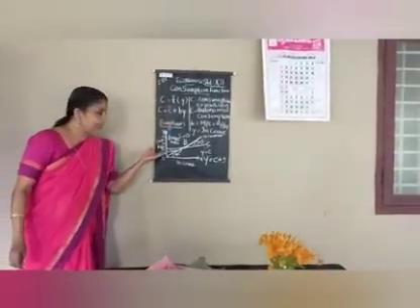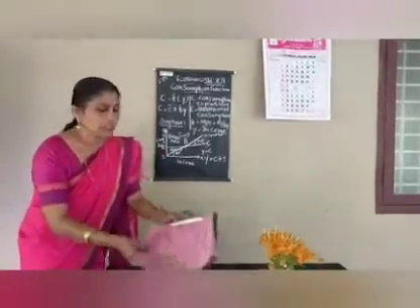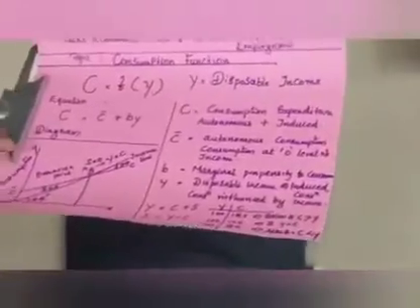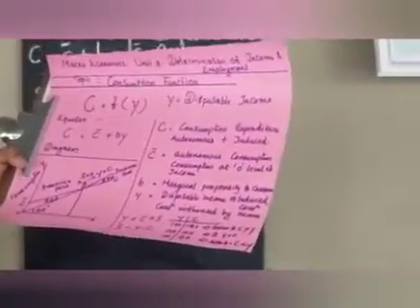The consumption function C is equal to C bar plus BY can be expressed with the help of a diagram. Please go through this chart. C is a function of Y, and the equation is C is equal to C bar plus BY. Then the consumption schedule is the tabular representation of income and consumption.